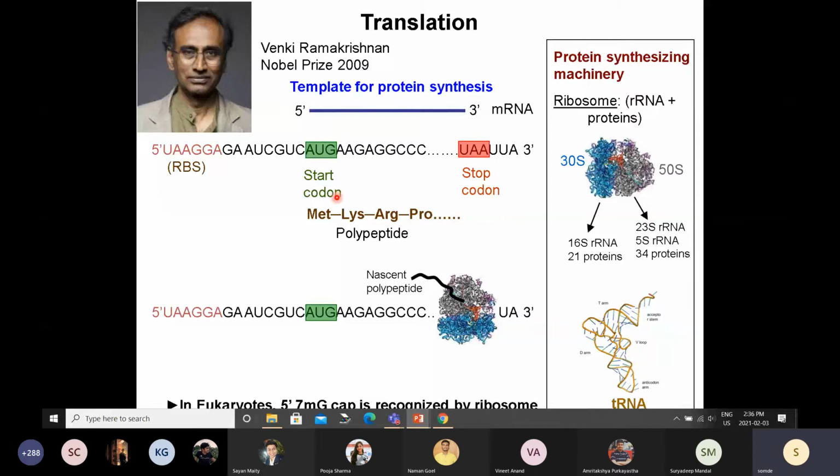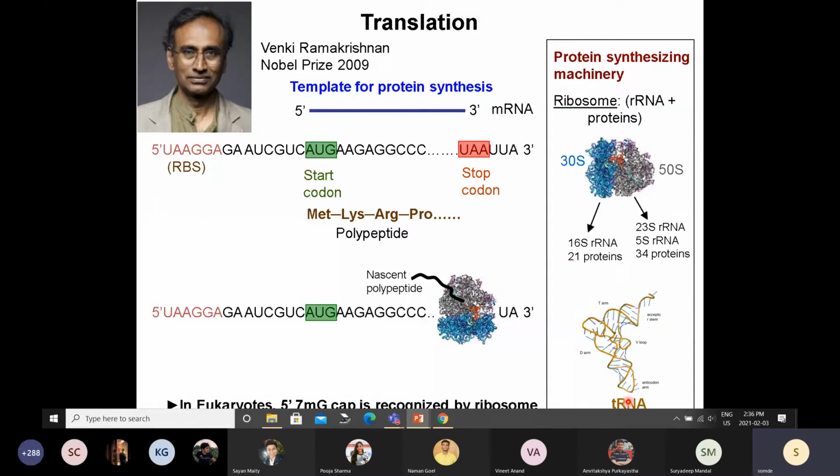We know the dictionary, but how do you actually get this translation? There has to be some chemical basis, some chemical process for that. That is done by some sort of adapter molecule.